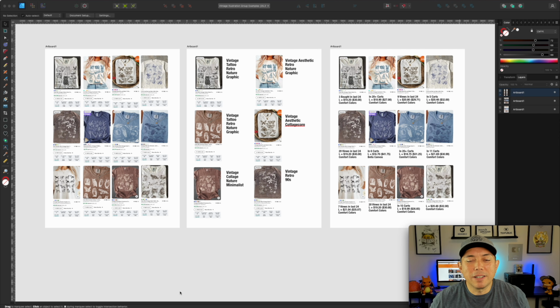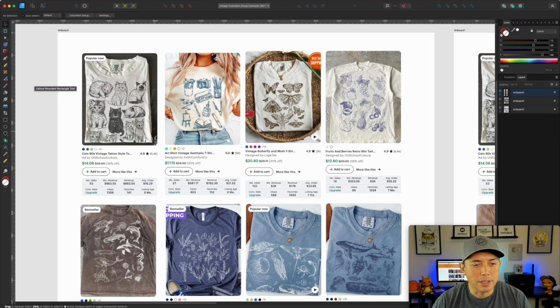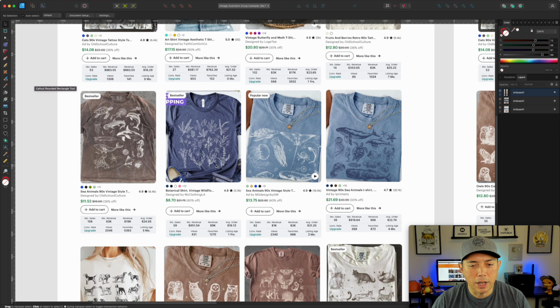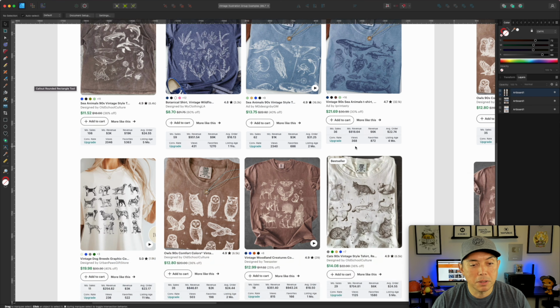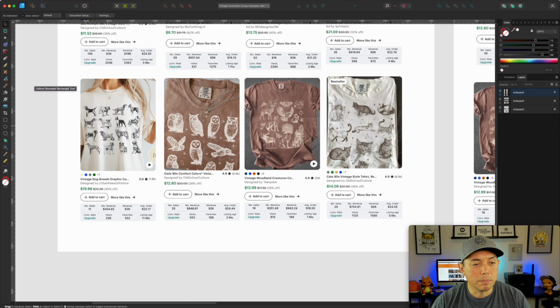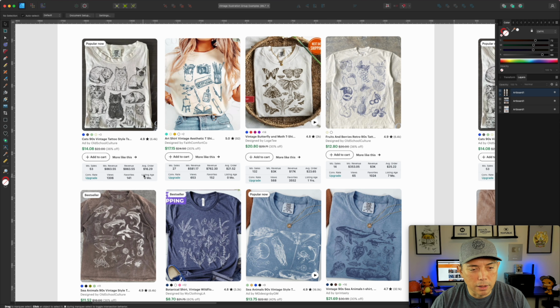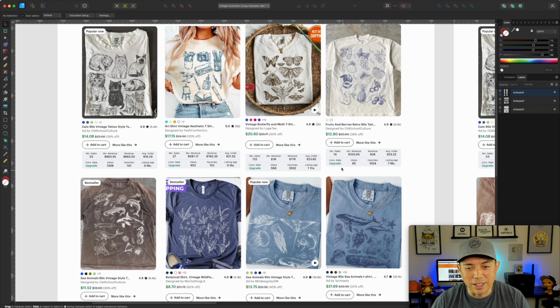All right, so here I am in Affinity Designer. Now, here are some of the screenshots that I took. You probably saw the cat one. Here's one with art, butterflies, fruits. You got sea creatures, flowers again, sea creatures. Sea creatures seem to be a big one. We got dogs here, owls, forest animals, I guess, and cats. Cats and dogs, a big one. So you can see right away with the Profit Tree numbers here, 53 sales, 27 sales, 132 sales, crazy, 14, and so on.